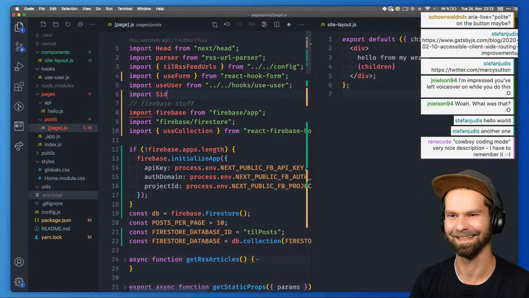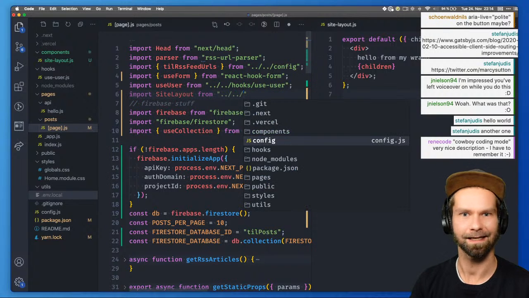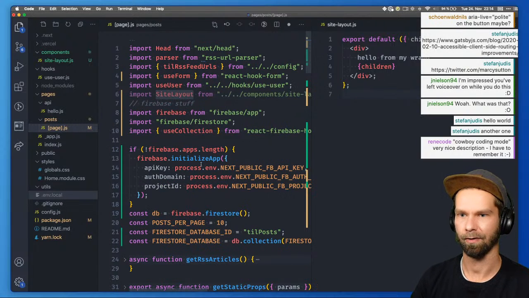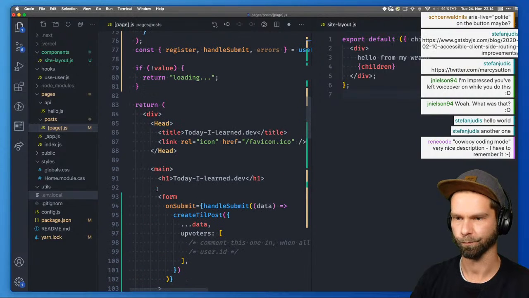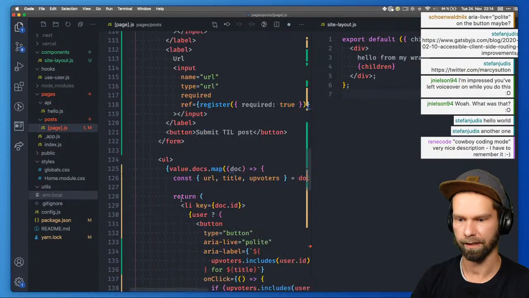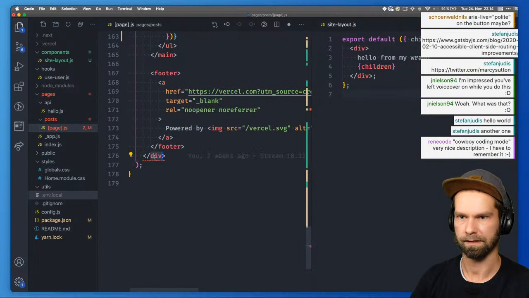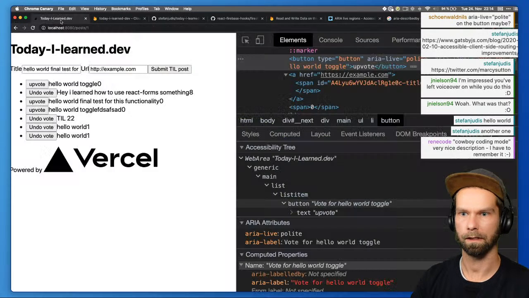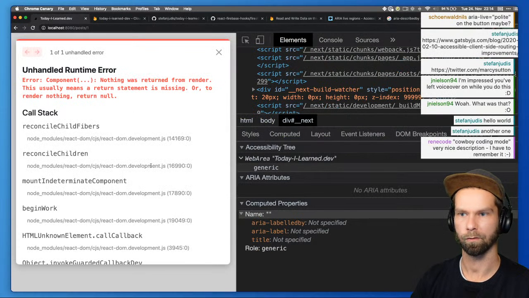Okay, so what did I call it? Site layout from, going up the tree, and then components. And we go site layout. And I assume now that when we go down here, we could have site layout here. And I think this could now already have... No, it did not. Update this one. So when we go here, component, nothing was returned from render.